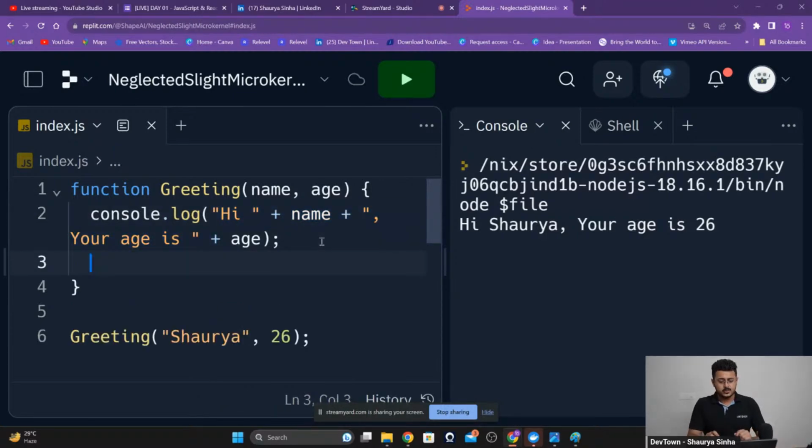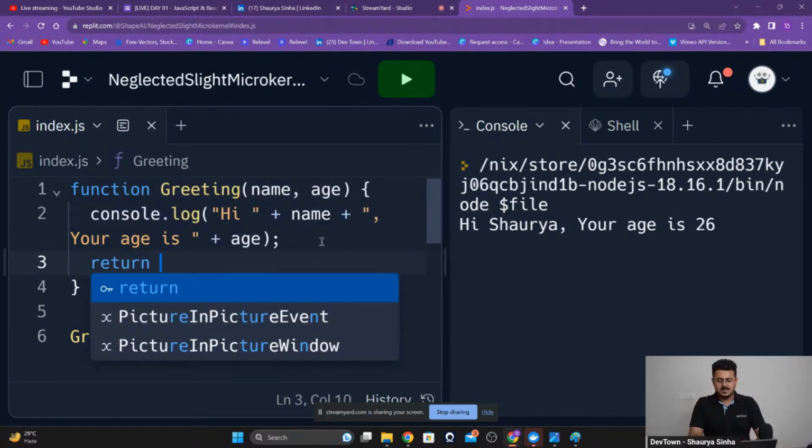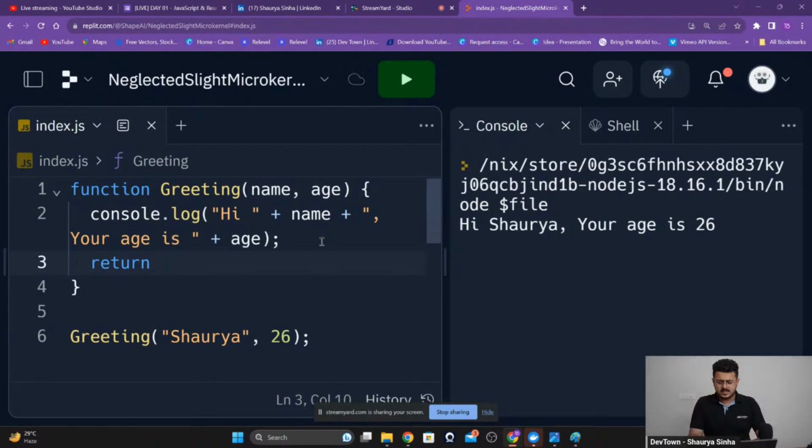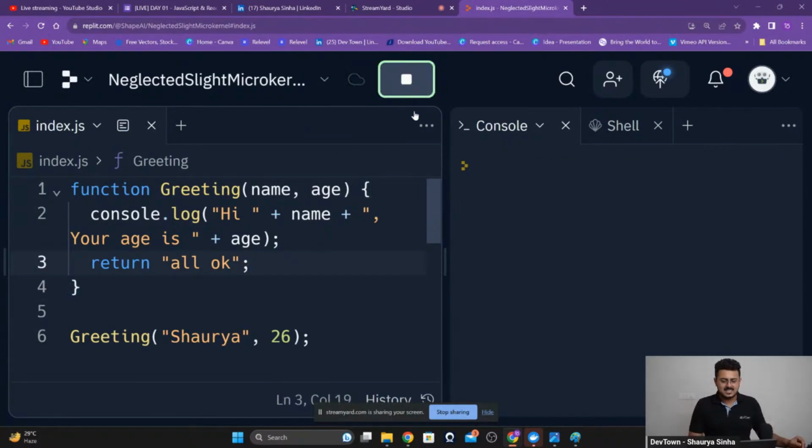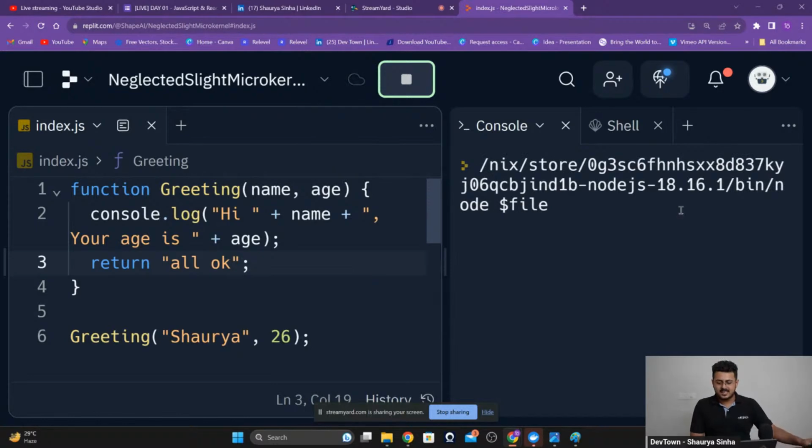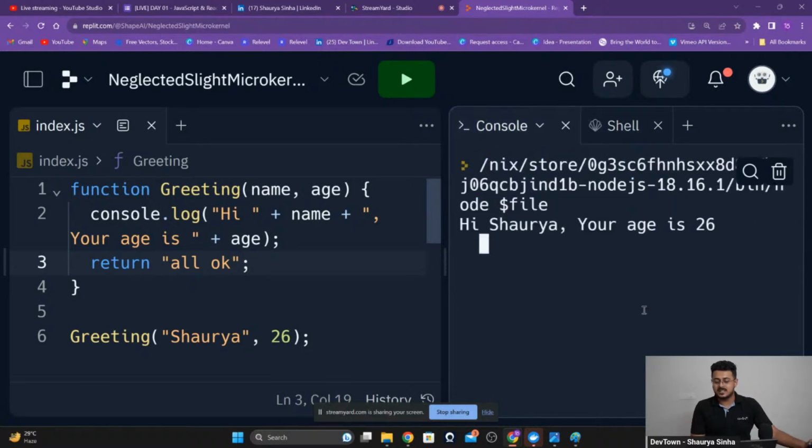So here what we're going to do to create this return statement is you just have to write return. That's it. And then whatever value that you want to return, all okay. You can do that. There's no issue in that. Return all okay. So if I am running this, as you're able to see, we get our Hi Shaurya, your age is 26, and this all okay has been returned to you. You are not able to see it inside of the console because that is where you're printing stuff out, but it has been returned back to you.